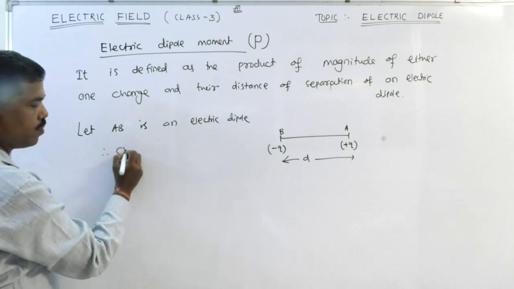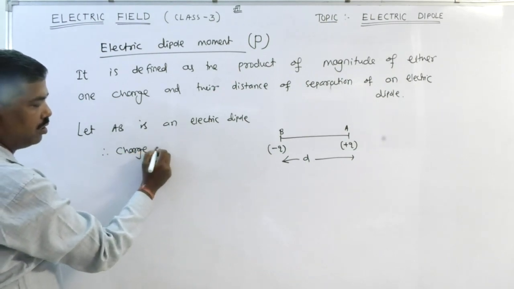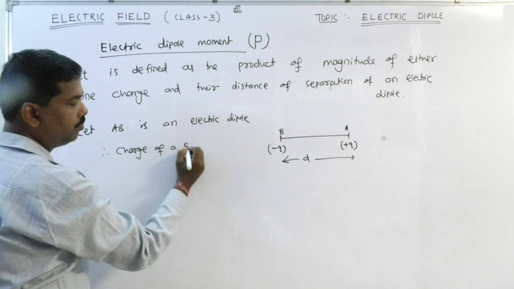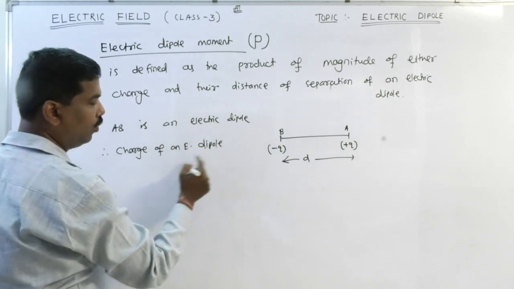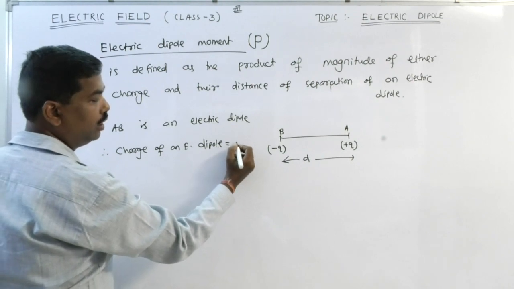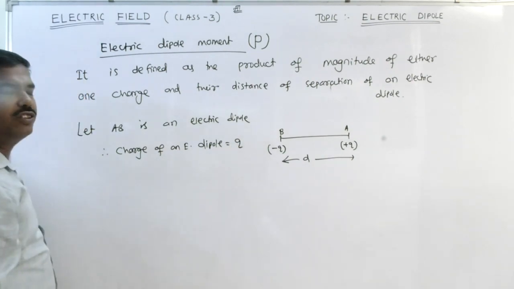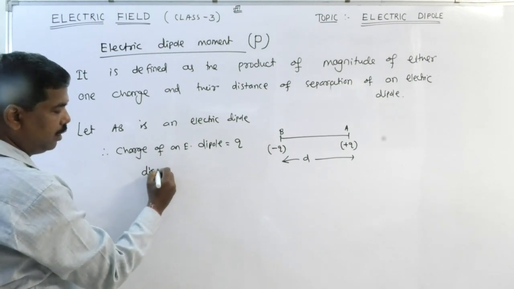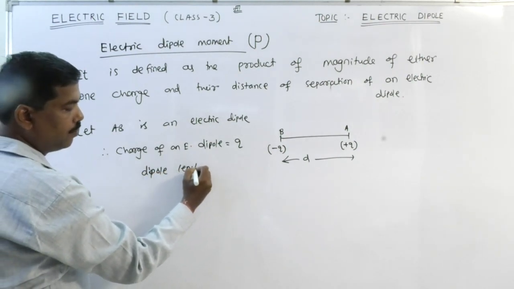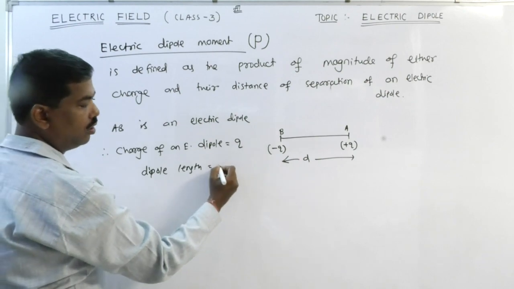Therefore, the charge of an electric dipole is equal to plus or minus Q. Dipole length, how much?